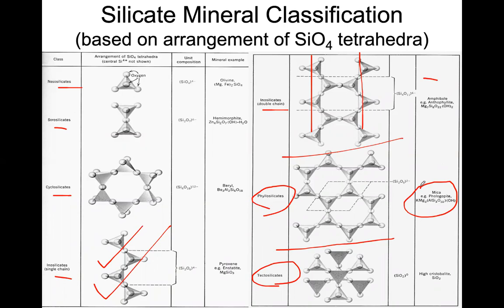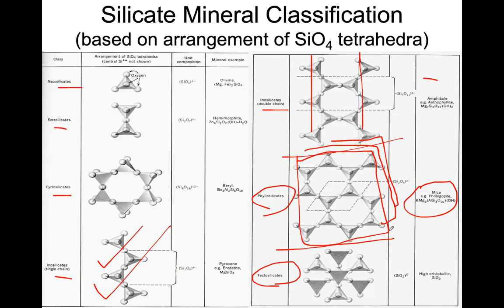As you can see here in the structure, it's very flat. Because of the silicon tetrahedra coordinating together, it makes a sheet-like structure. Multiple layers of these sheets are joined together with a very weak bond.